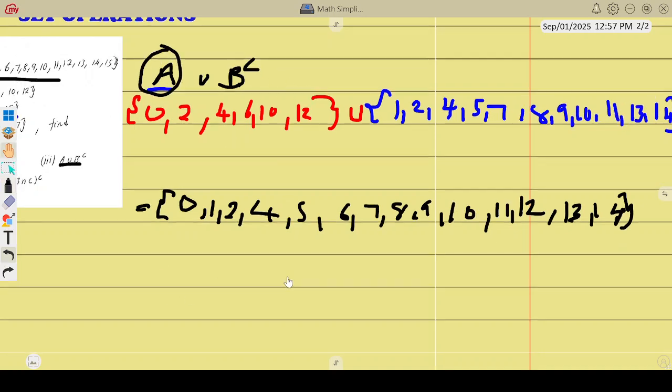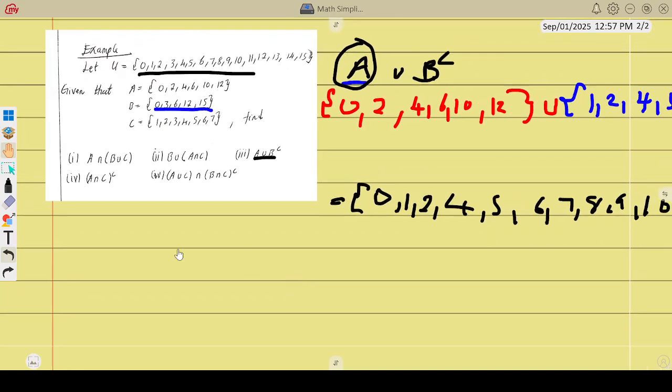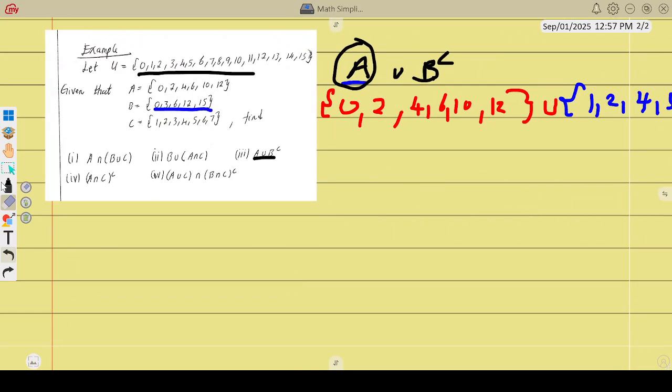Now can we do another one? I'm tired now. You have gotten the picture. We have more examples. You should check out more videos. I've answered a number of them. So here, A intersection C complement, very interesting. I said you basically start with what's in the brackets.